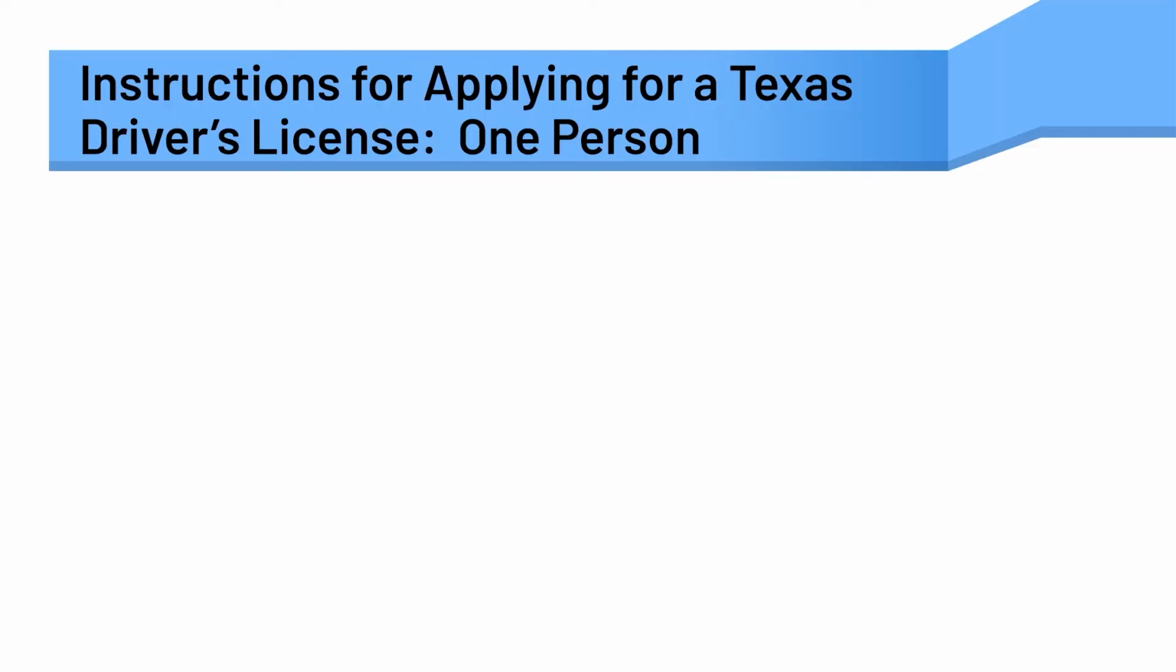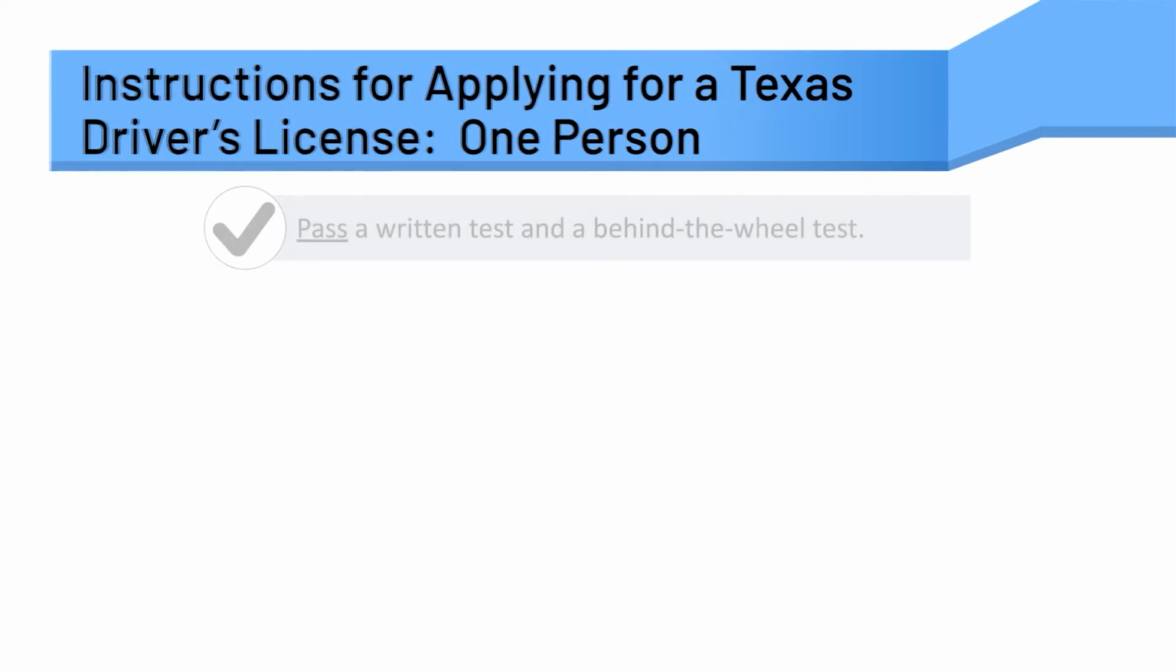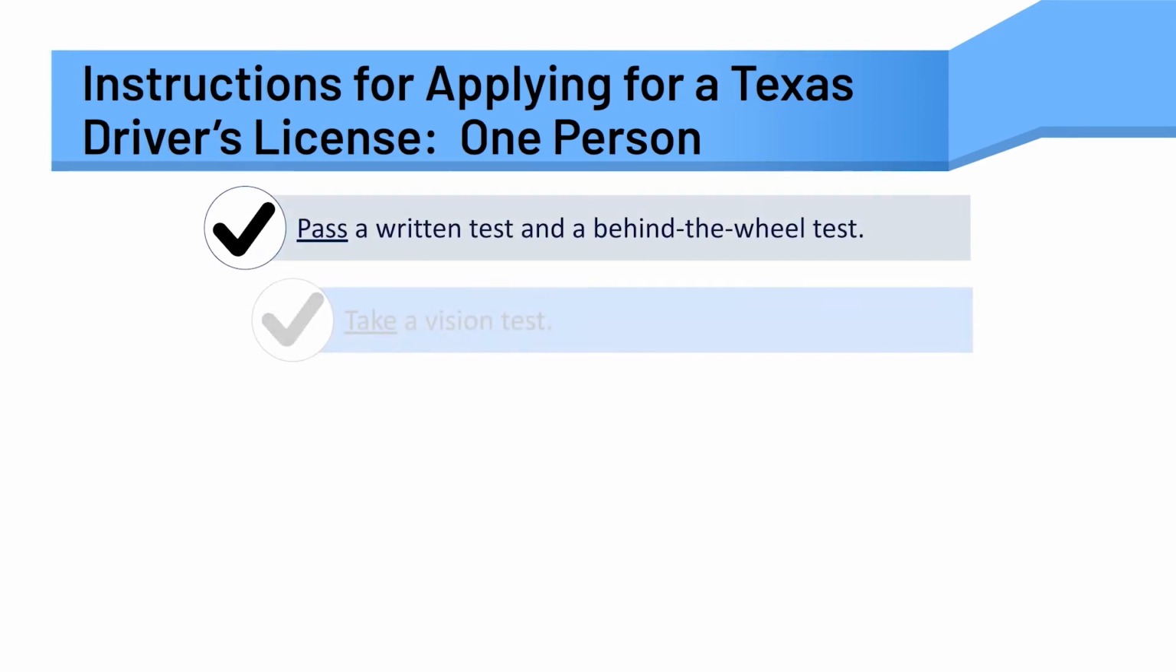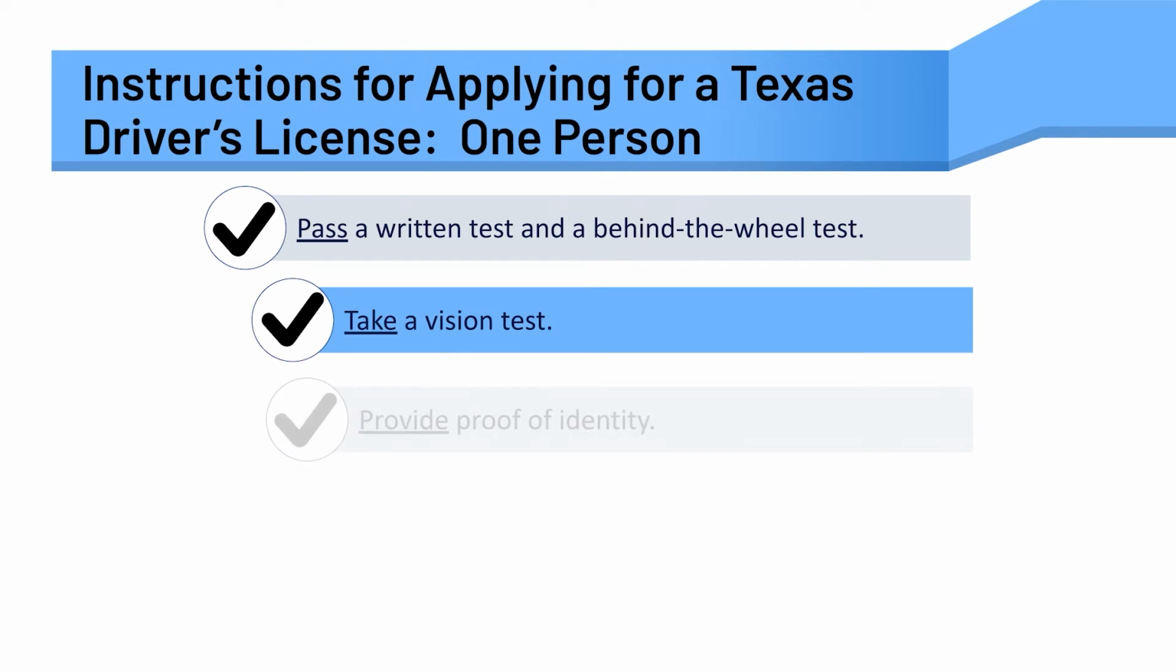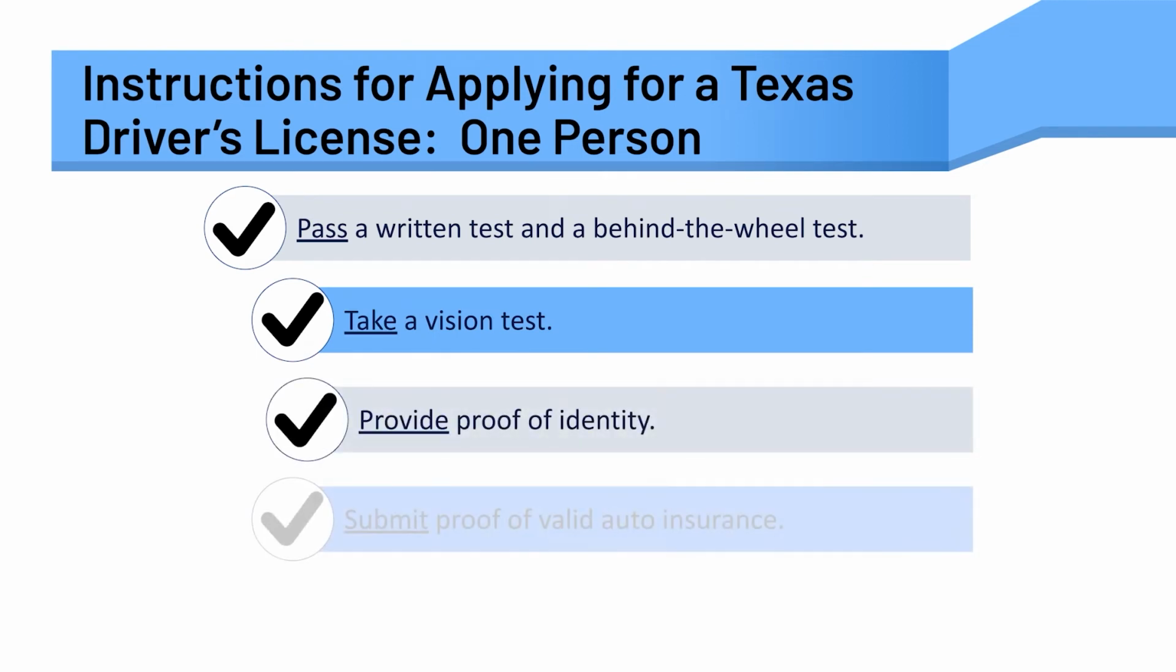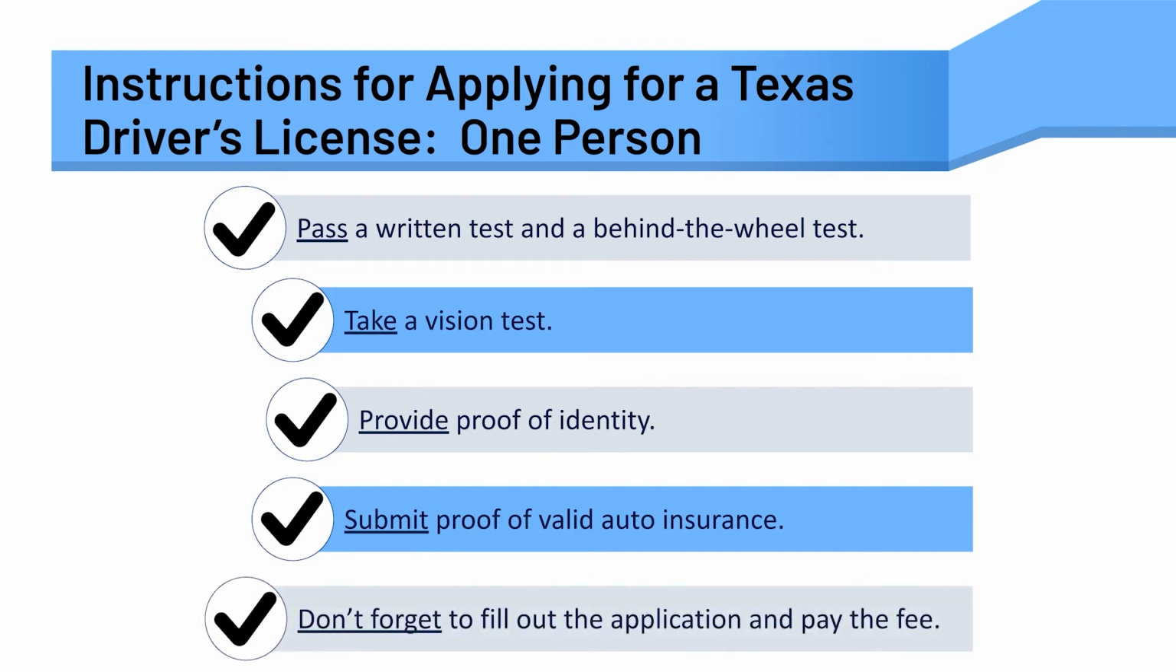This time, let's say that I'm giving verbal instructions to a friend who wants to get a Texas driver's license. I might say, pass a written test and a behind-the-wheel test, take a vision test, provide proof of identity, submit proof of valid auto insurance, don't forget to fill out the application, and pay the fee.